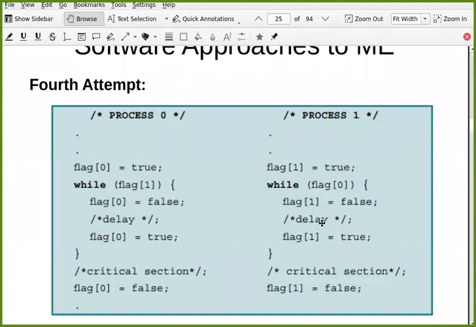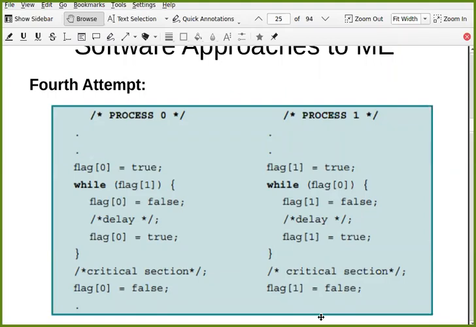Delay means it will be sleeping. While it is sleeping, it is removed from the processor, and the next process gets the chance. Now it checks flag 1. As it has been set to false, it can enter into the critical section. Once it comes out of the critical section, it sets flag 0 equal to false. When the other comes out of its delay, it says I want to enter, but before entering it checks flag 0, which is false now, so it can also enter the critical section. So this guarantees mutual exclusion. This code is going to achieve mutual exclusion.